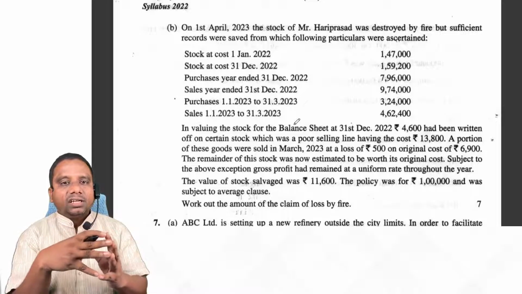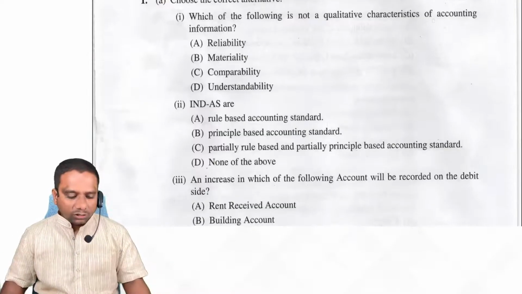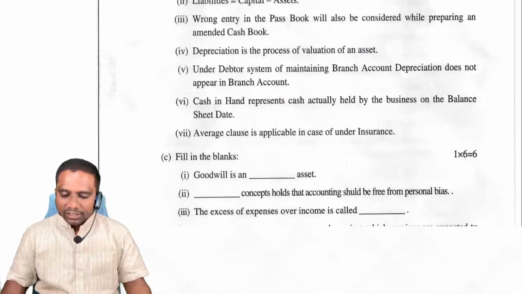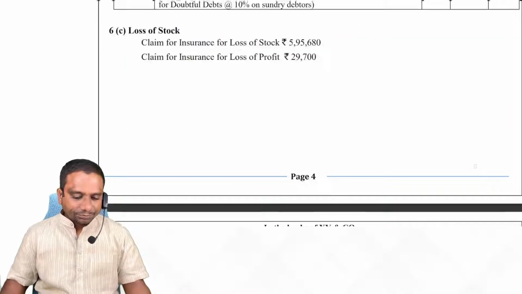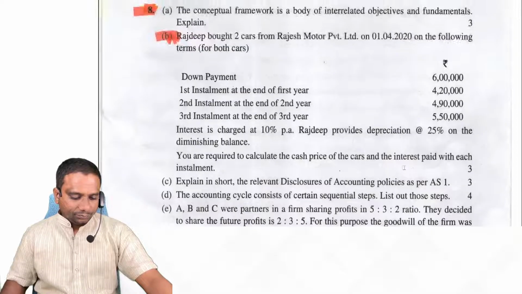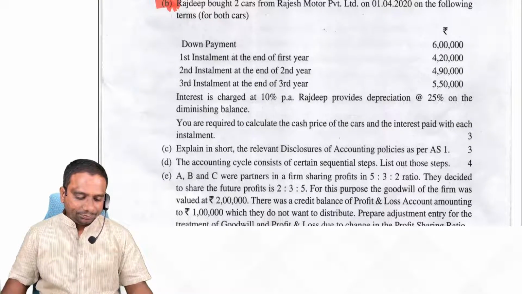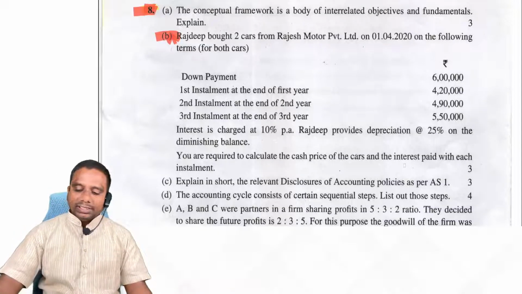In most cases they are asking hire purchase. And in the June 2023 attempt also, they asked a question from hire purchase only, question number 8B. Is it? Yes, sir. Fine.